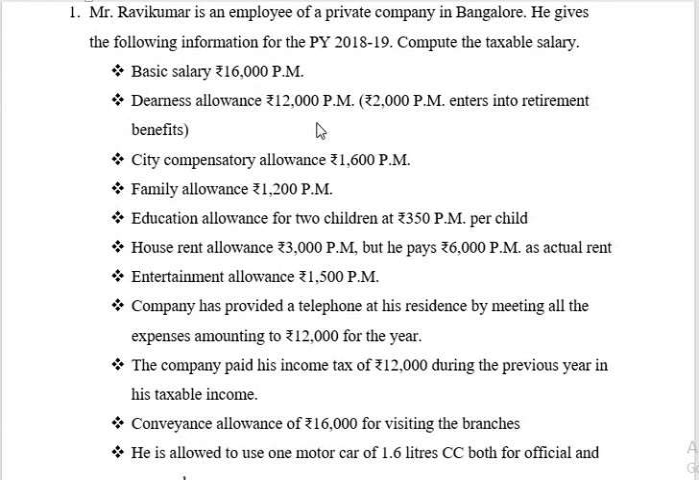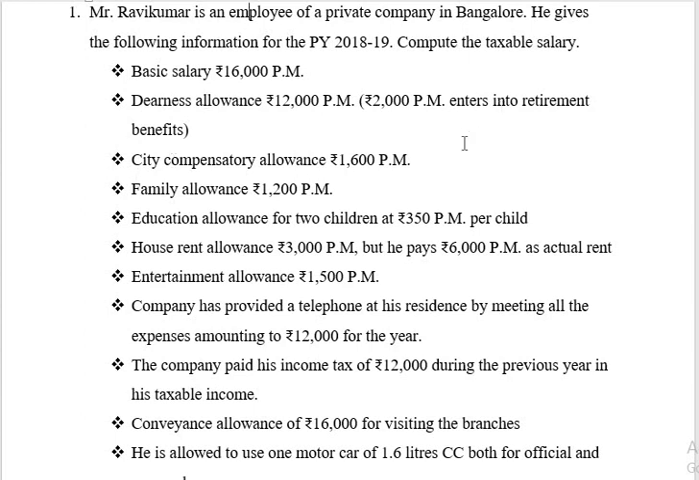Dearness allowance rupees 12,000 per month. 2,000 per month enters into retirement benefit. So here the rupees 2,000 per month will be taken for the purpose of calculation of HRA, taxable house rent allowances. So if any DA which enters into retirement benefit, that will be taken for the calculation of taxable HRA, otherwise DA should not be taken.